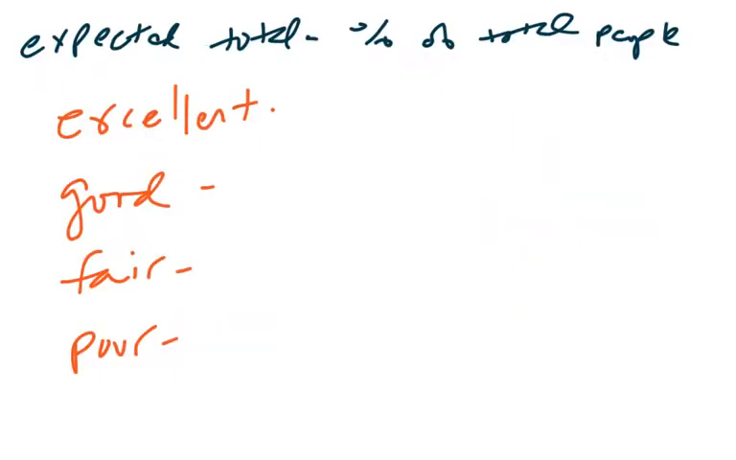So to determine the expected totals or the expected percentages, we're just going to multiply the total number of people times the percentage. So for excellent, there were 250 people, and we expected 15% of them to think that the food was excellent. That implies about 37 and a half people. I know you can't have half a person, but you would expect 37 and a half people to say that the food is excellent if the percentage is still held.